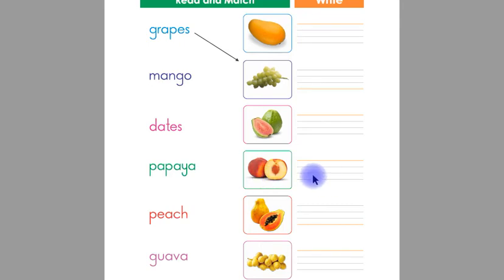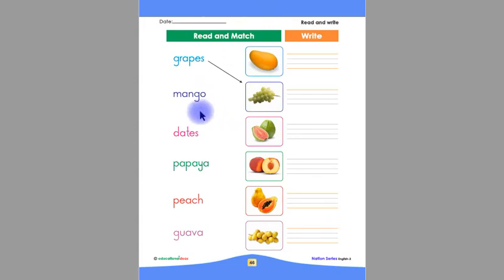Peach, children, you have to write the name peach in between these 4 lines. Papaya, children, you have to write the name papaya in between these 4 lines. Dates, children, you have to write the name dates in between these 4 lines. Let's read all the fruit names of this page.